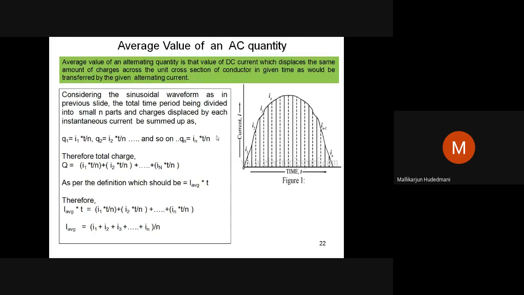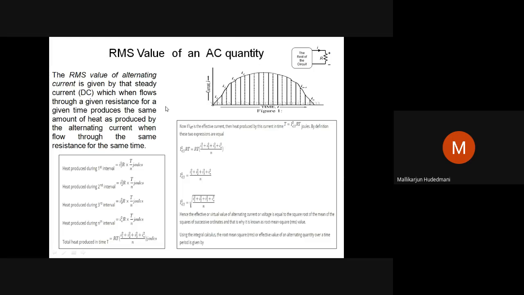Let us see. Let us say an arbitrary wave is taken like this. It may be like this. Whatever wave I have taken, this could be the wave. Any arbitrary wave is taken whose average value I want to define. Then I will connect it to a known conductor. I will not speak of a resistor. If I speak of a resistor, analogous to this resistor, what is the property? Conductance, resistance, conductance. So I will be making use of that definition.